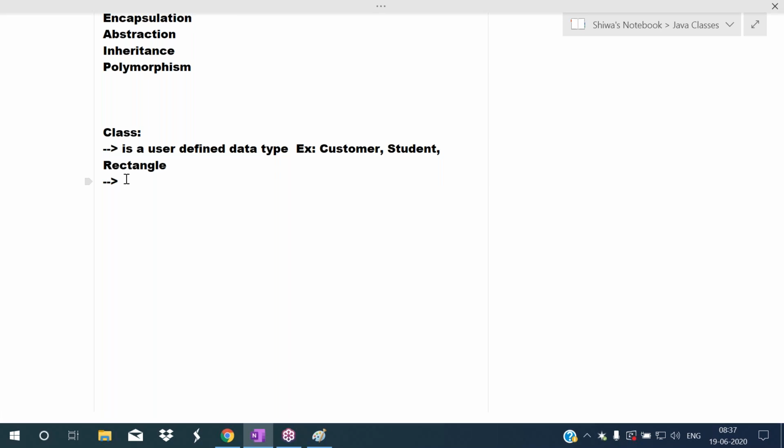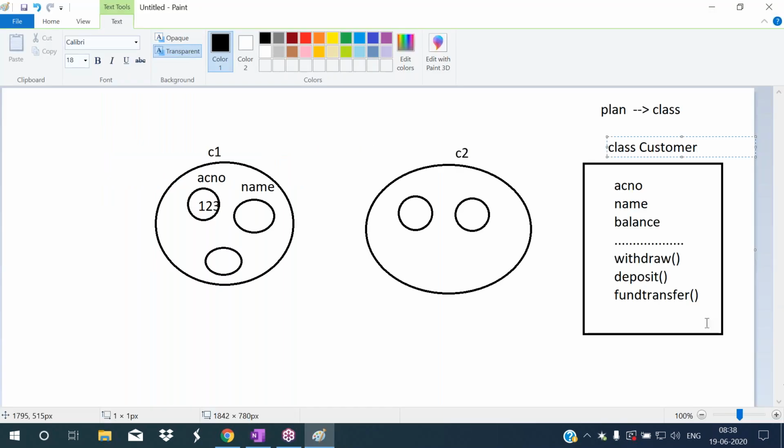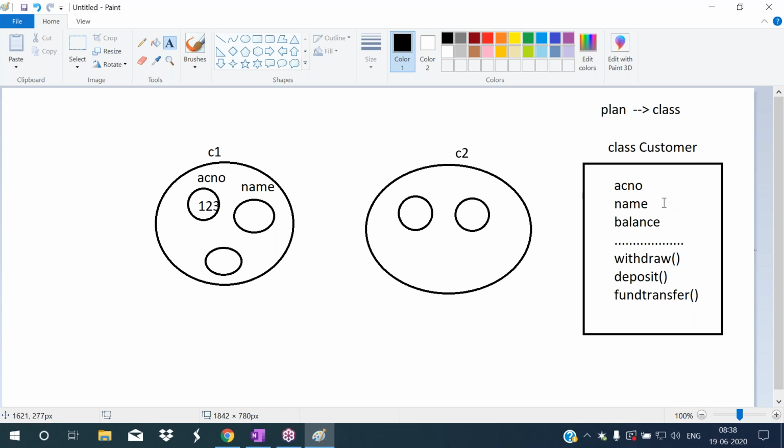Okay, and just now I explained that this class is a plan. This class is a plan to create the object. What is the class? Class is a plan to create the object. Then what does a class contain? Just now I explained. Observe, for any object, some properties will be there, as well as that can perform particular actions. So here, what are the properties? Account number, name, balance, these are what? Properties. Withdraw, deposit, fund transfer, these are what? Methods. These are the properties.